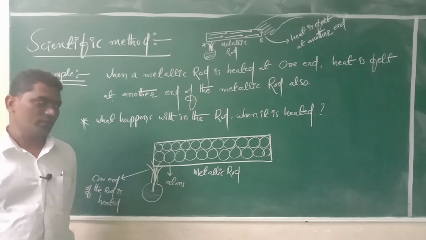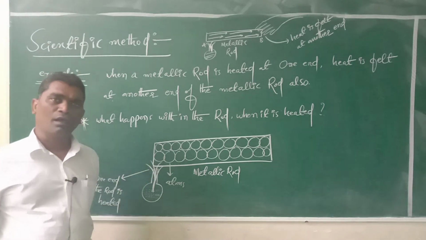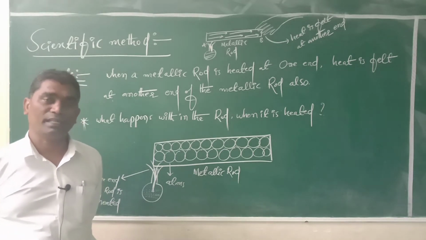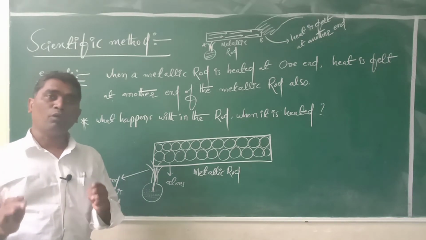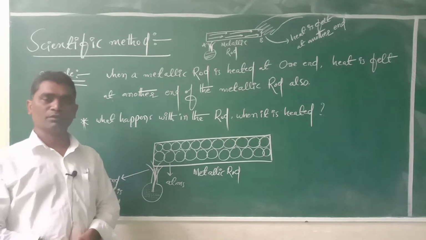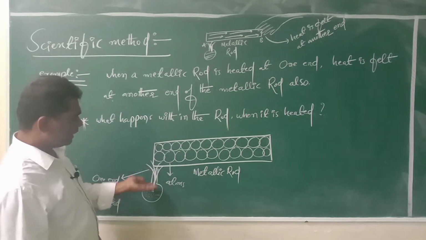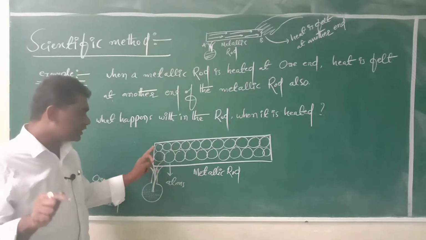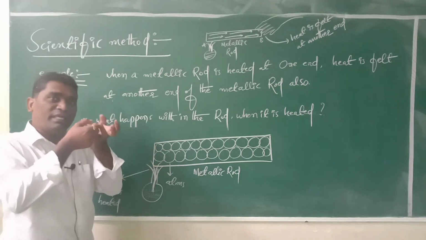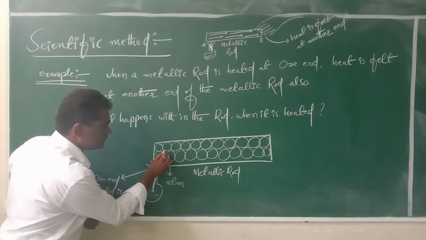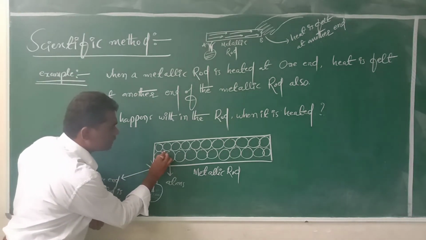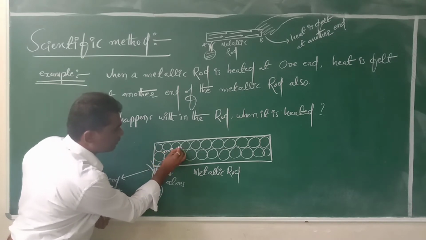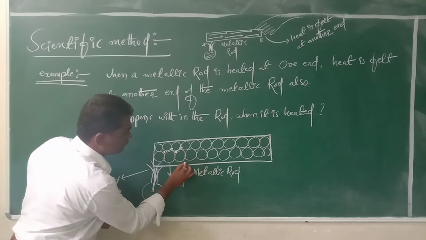Already we discussed that for every atom, last orbit electrons will be there. Those last orbit electrons are bound loosely. So whenever heat is supplied to the atoms, the electrons which are revolving in the last orbit will gain energy, and those electrons also will transfer heat energy to the atoms.